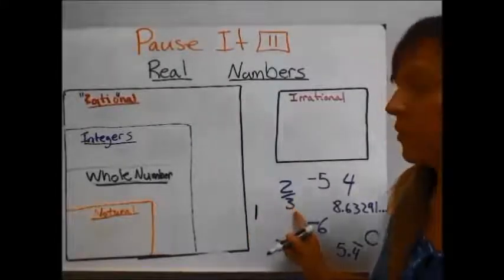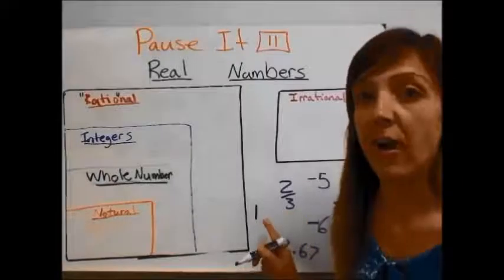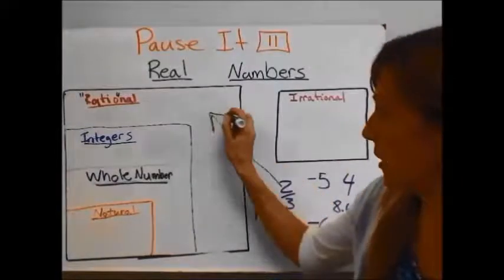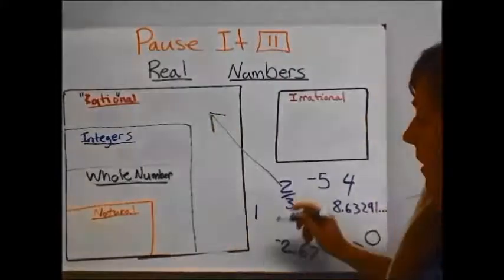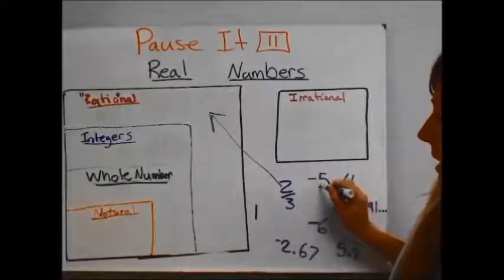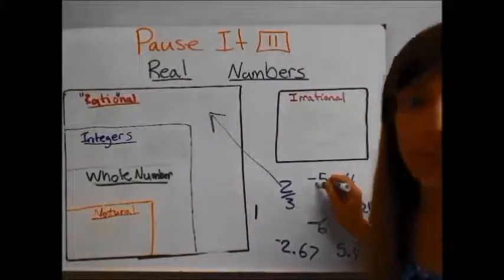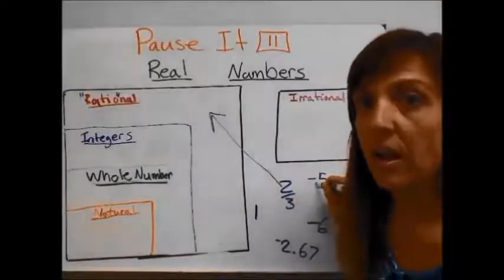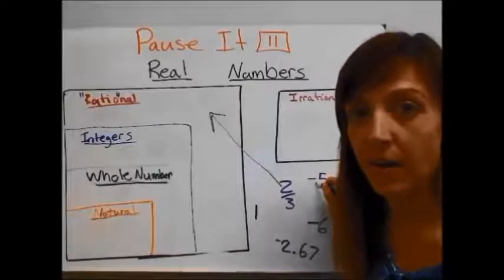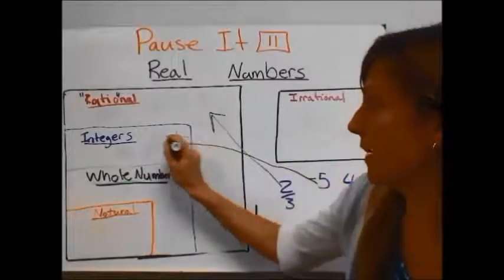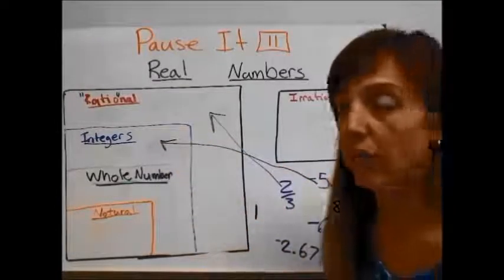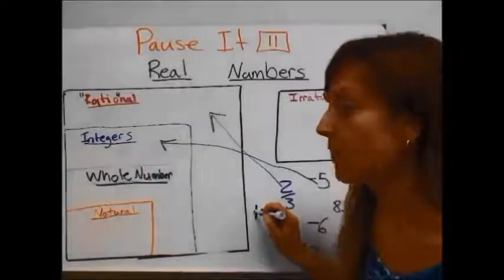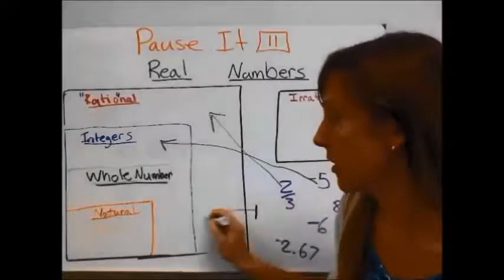So 2/3. 2/3 is written as a fraction. It is a rational number, and you should have put it in this category right here. -5. -5 is written as a whole number, as an integer. It does go under rational numbers because I can write it as -5/1, but it fits into the integer category. 1. 1 is a whole number. 1 is a natural number, so that would go here.